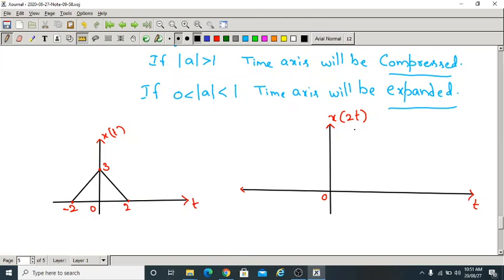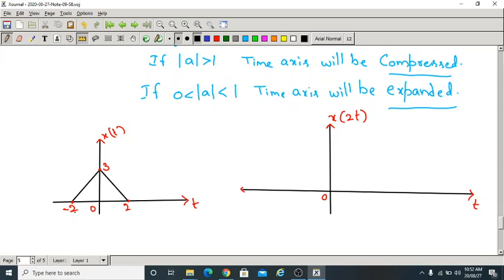Now I want the signal x of 2t. The scaling factor is 2 here. That means the scaling factor is greater than 1, so the time axis will be compressed. How much compression takes place here?